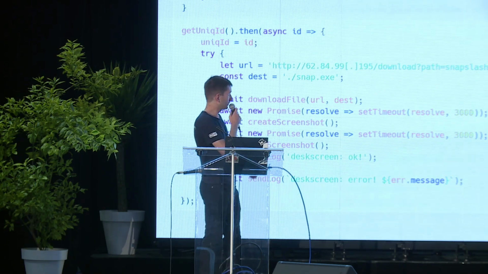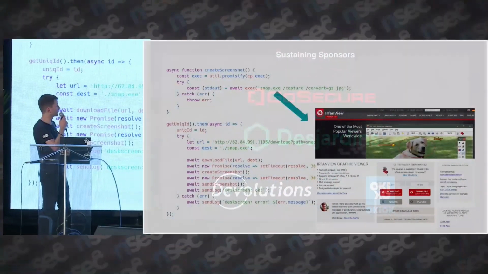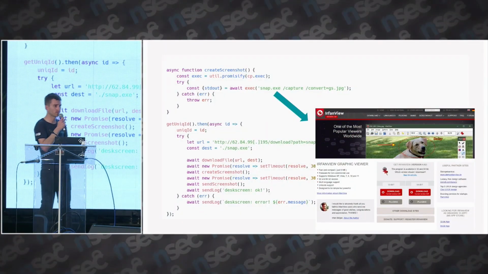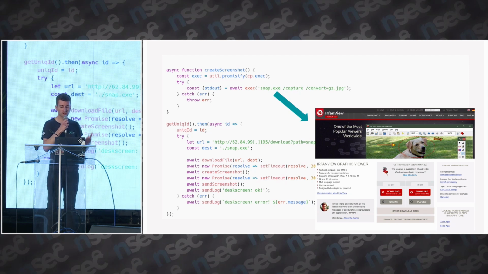Or the screenshotter. This one actually downloads another tool called IrfanView. It's a tool to edit pictures, but actually it can be used in command line to take screenshots.